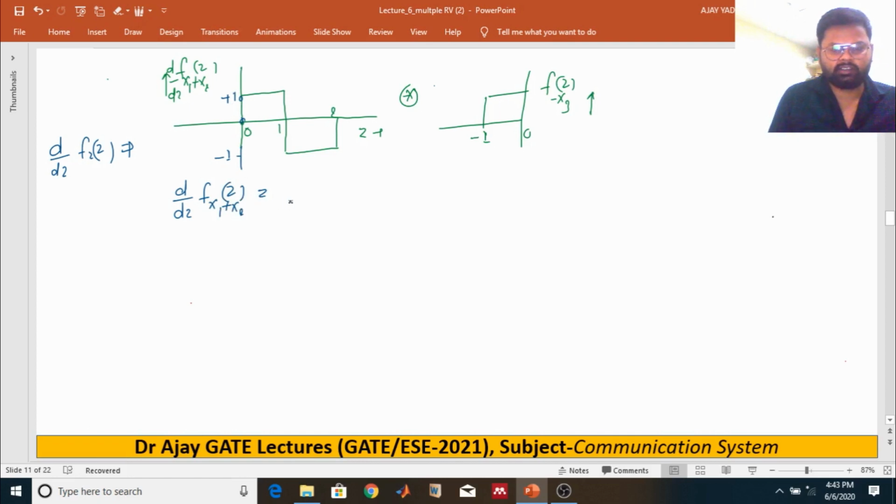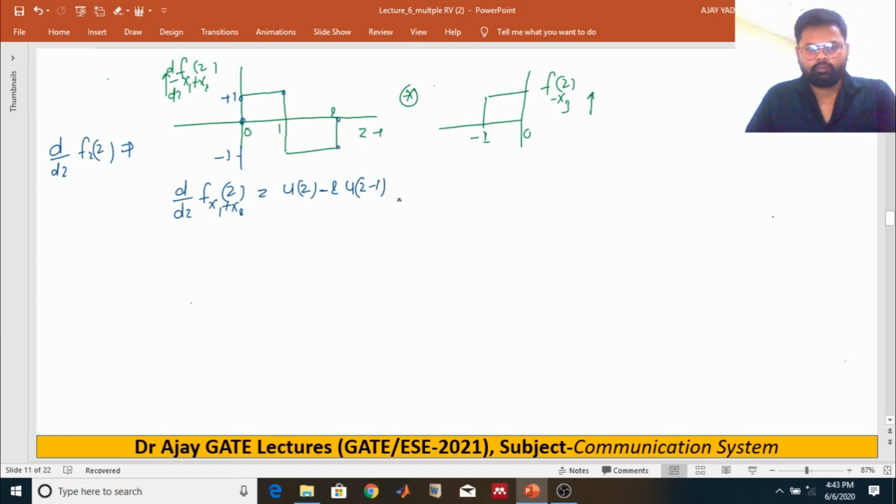The step size is 1, then u of z at this instant, and at this instant minus 2 steps changes, so minus 2 u of z minus 1, and at this instant plus u of z minus 2, which is going to be convolved. This one is going to be convolved with this one.